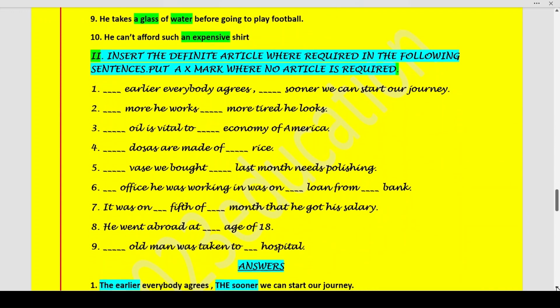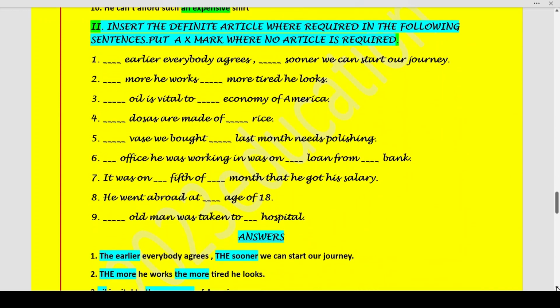Next is: insert the definite article where required in the following sentences. Put a cross mark where no article is required. Earlier everybody agrees, dash, sooner we can start a journey. The earlier everybody agrees, the sooner we can start a journey. The more he works, the more tired he looks. Oil is vital to the economy of America. Dosas are made of rice.